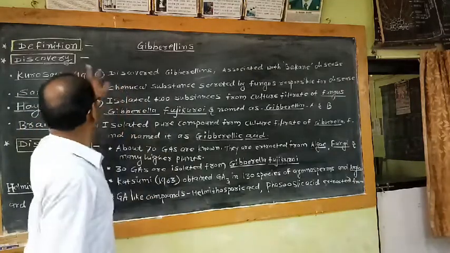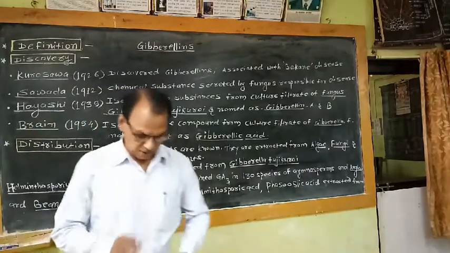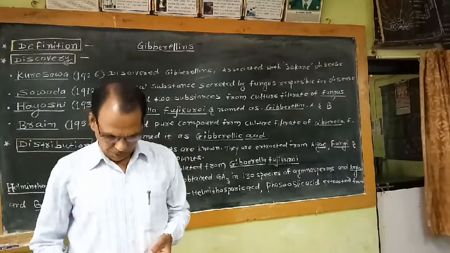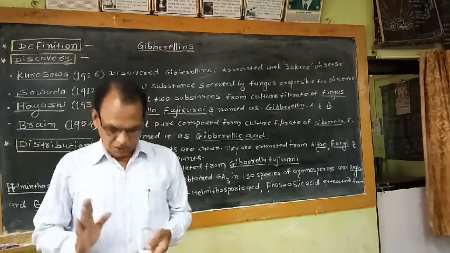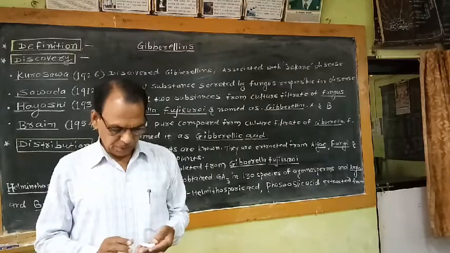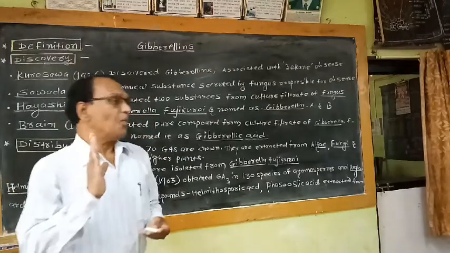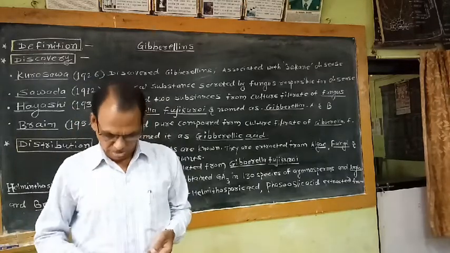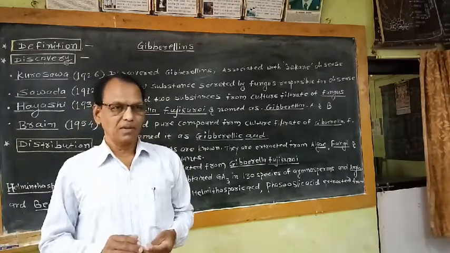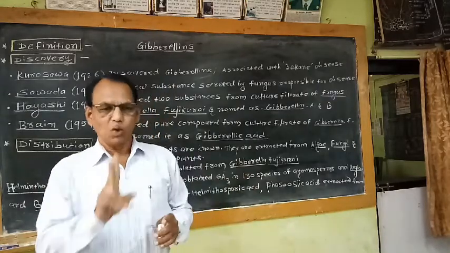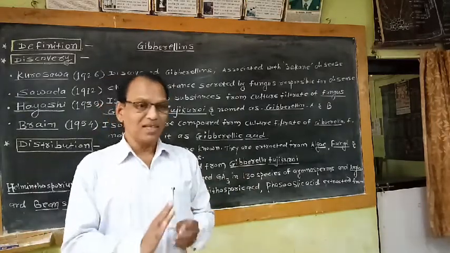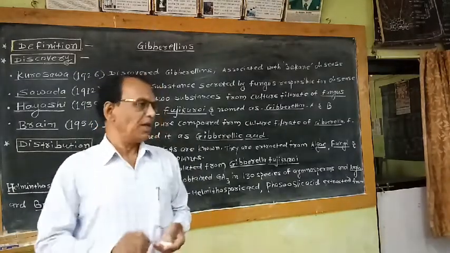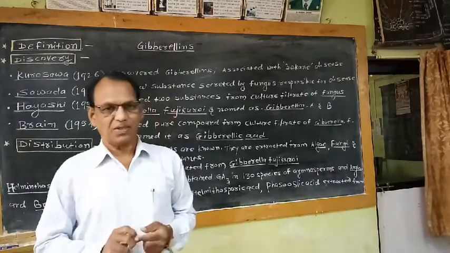So as far as the definition of this gibberellin is concerned, gibberellins are the plant growth hormones which stimulate the longitudinal growth of stem. The presence of meristematic cells is necessary for longitudinal growth caused by gibberellins. That means in this definition 2 points are important. That means gibberellins are naturally occurring organic chemical substances or phytohormones which are involved in elongation of stem axis.